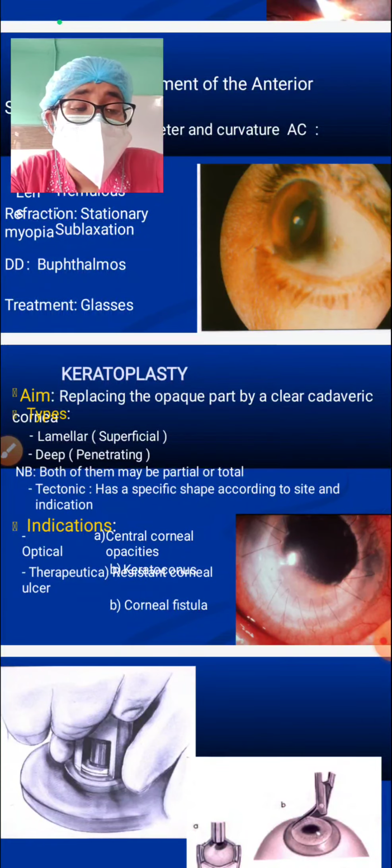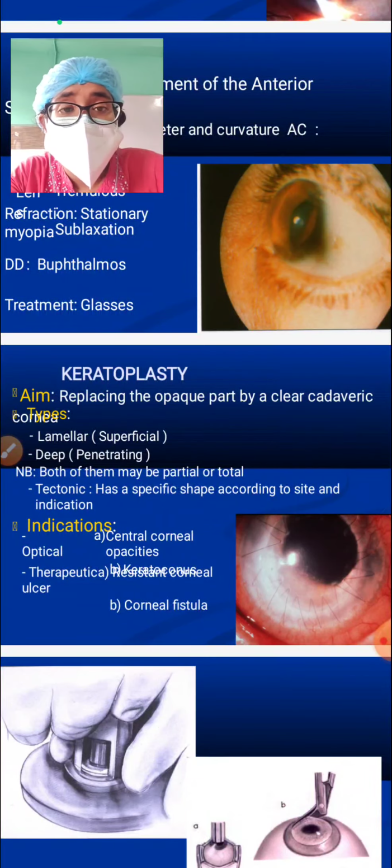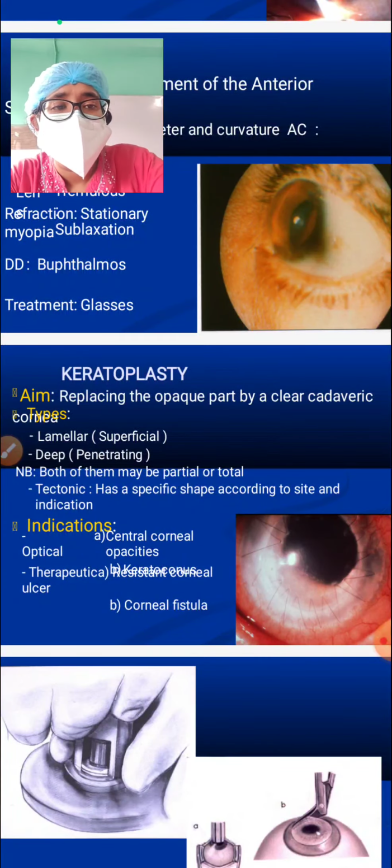But there are some other options of keratoplasty also. In non-healing corneal ulcers and all, we perform therapeutic keratoplasty. In corneal perforations we perform tectonic keratoplasty, that is just to give supportive management to the cornea. Okay, details of this keratoplasty we will cover later.